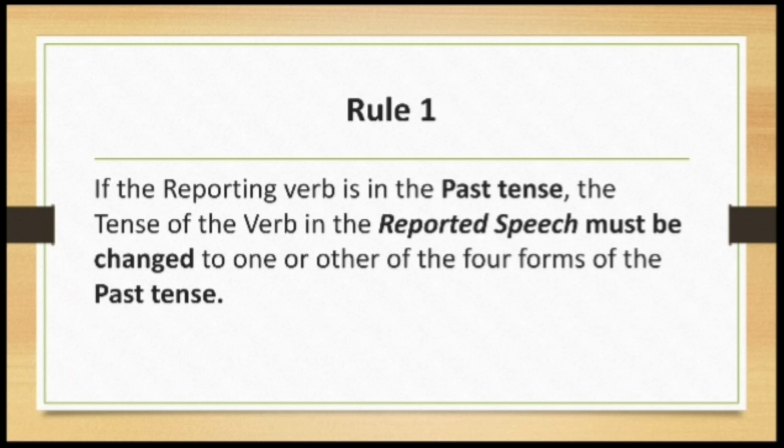There are four forms of every tense, whether past, present or future. For the past: simple past, past continuous, past perfect, and past perfect continuous. So whenever the reporting verb is in the past tense, you have to change the reported speech into past tense too.